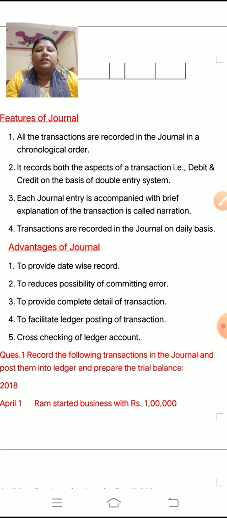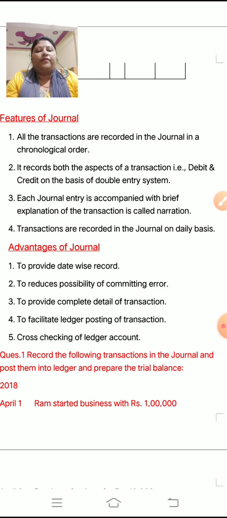The third is each journal entry is accompanied with a brief explanation of the transaction, called narration. After each journal entry, you have to write the brief explanation.